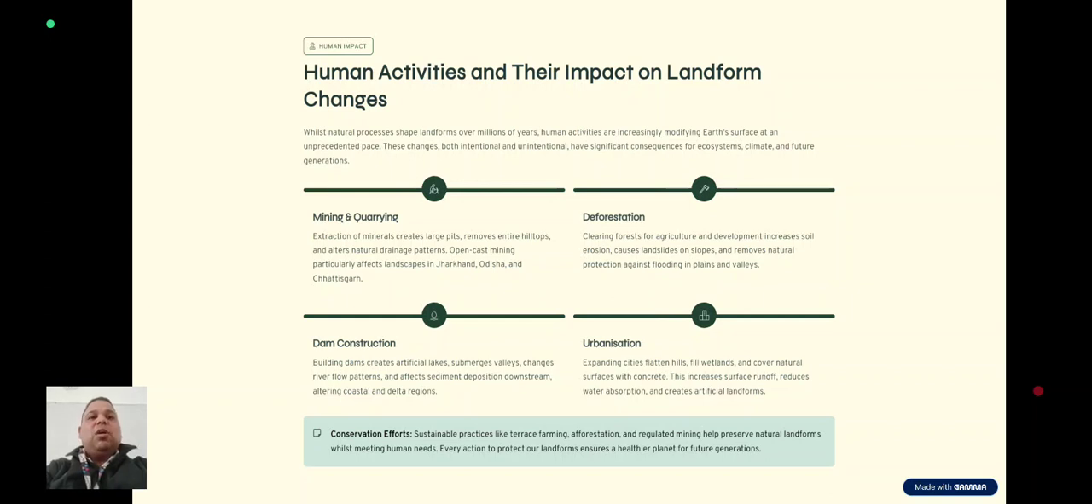Now, thank you. This is all about chapter number 5 in geography, landforms, features of the Earth's surface.